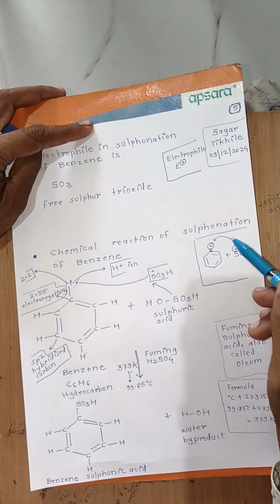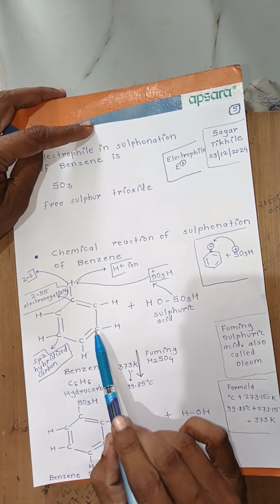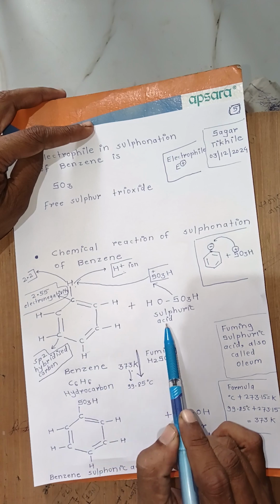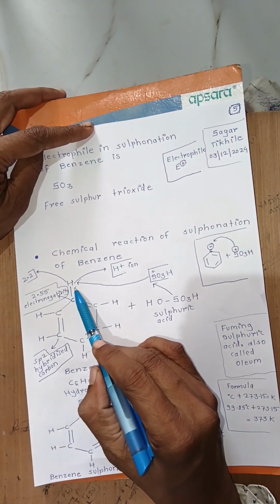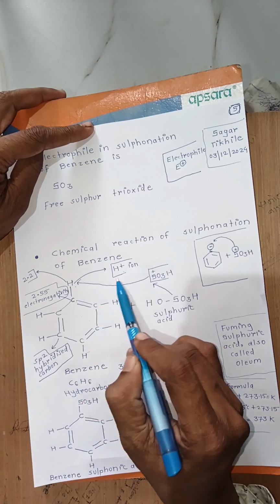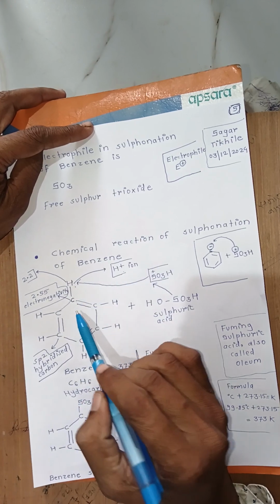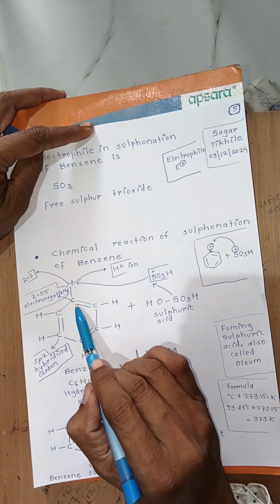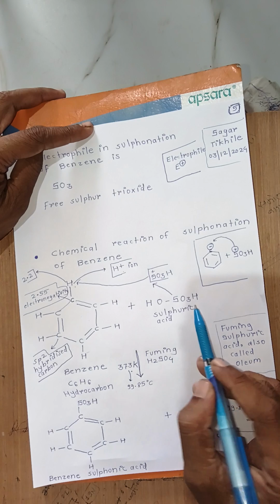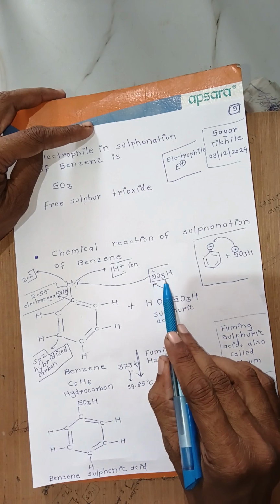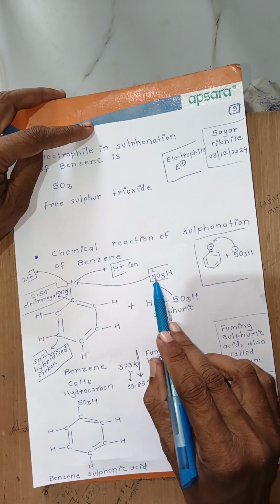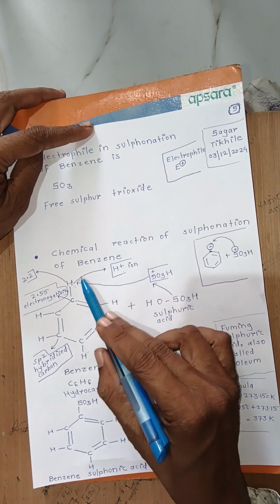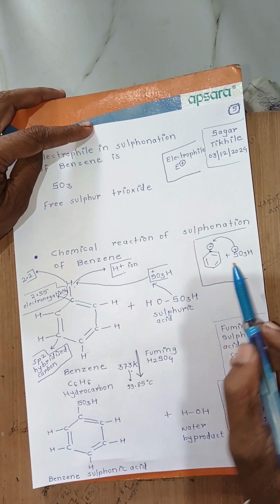Now I will repeat once again. When benzene reacts with sulfuric acid, in this case the hydrogen from benzene is removed in the form of H plus ion. Then this carbon is an electron rich center. Now the SO3H, that is sulfonic acid, in which sulfur carries a positive charge, will attack this electron rich carbon in this way simply.